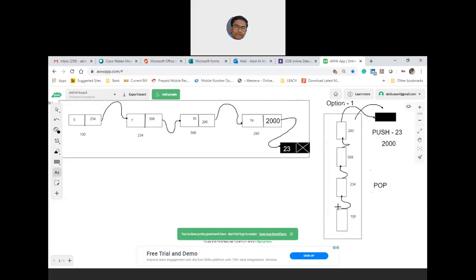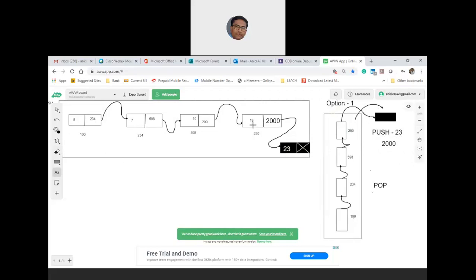But the problem here is every time when you are maintaining a single linked list, you are not giving priority, or you are not giving the value to the node which is sitting at the top of the stack. See, before you actually pushed it, which node element is on the top of the stack? It was 19. Yes or no? Let me again repeat.